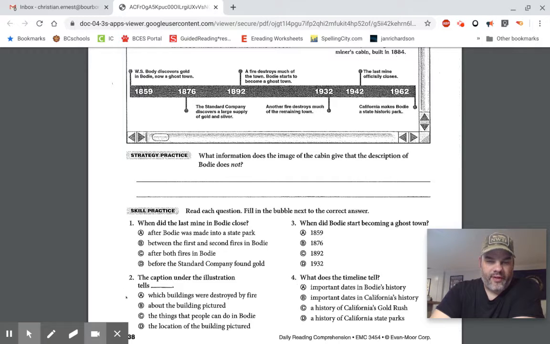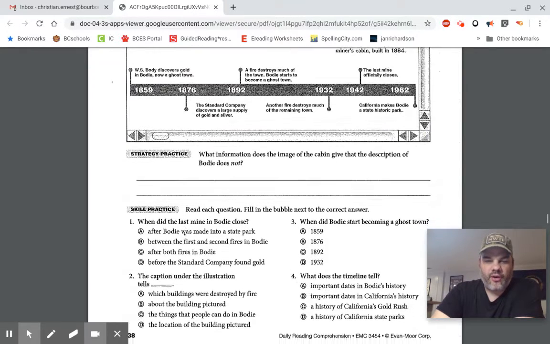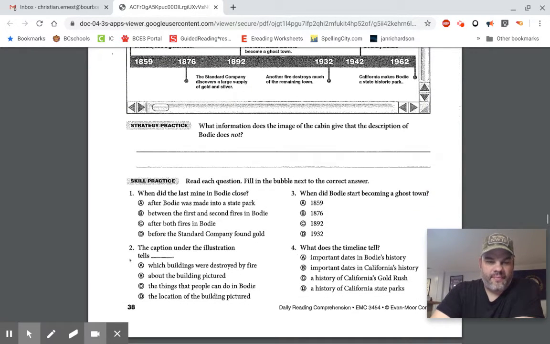Number 2, the caption under the illustration tells what? Now, what we're talking about here is this caption right here underneath of the log cabin, okay? So, what does it tell us? A, which buildings were destroyed by fire? B, about the building pictured? C, the things that people can do in Bodie? Or D, the location of the building pictured? All right. Now, 3 and 4 we're going to do together.